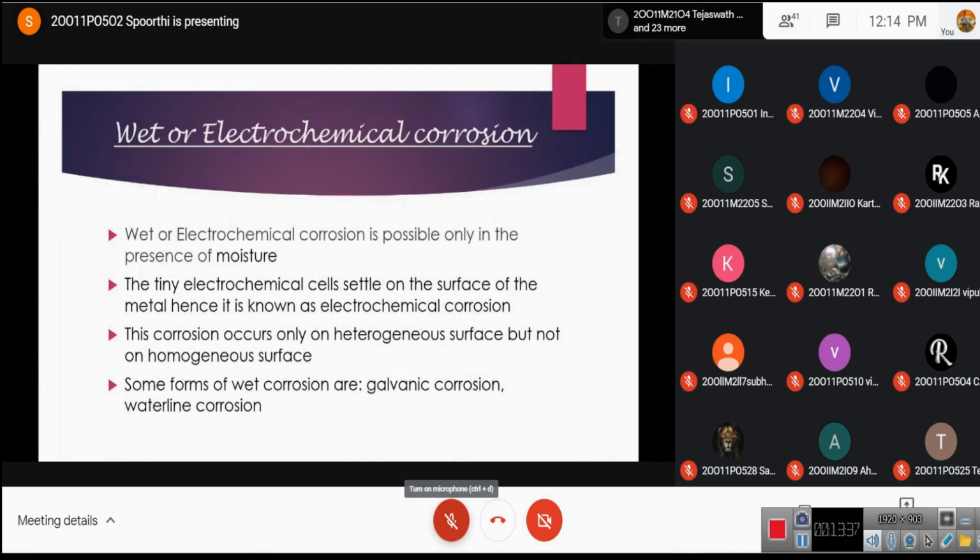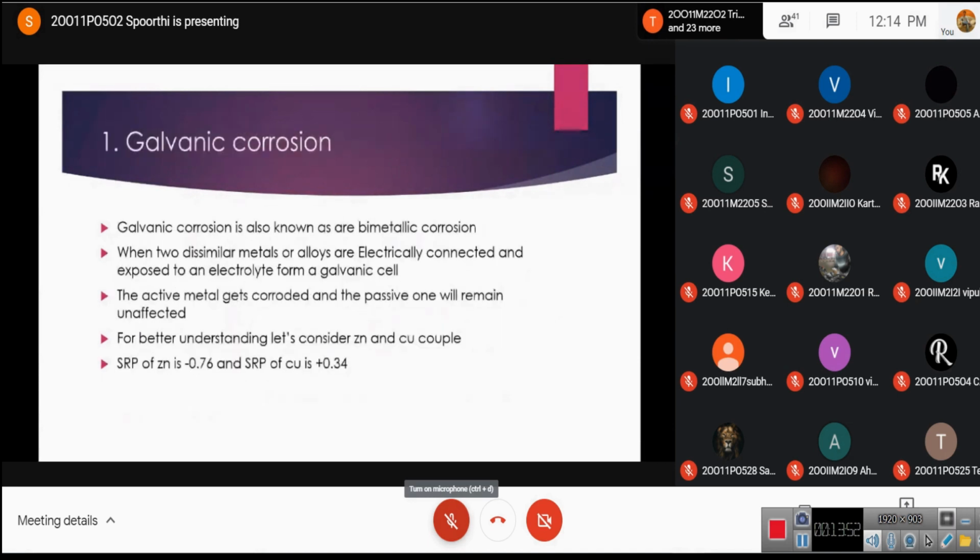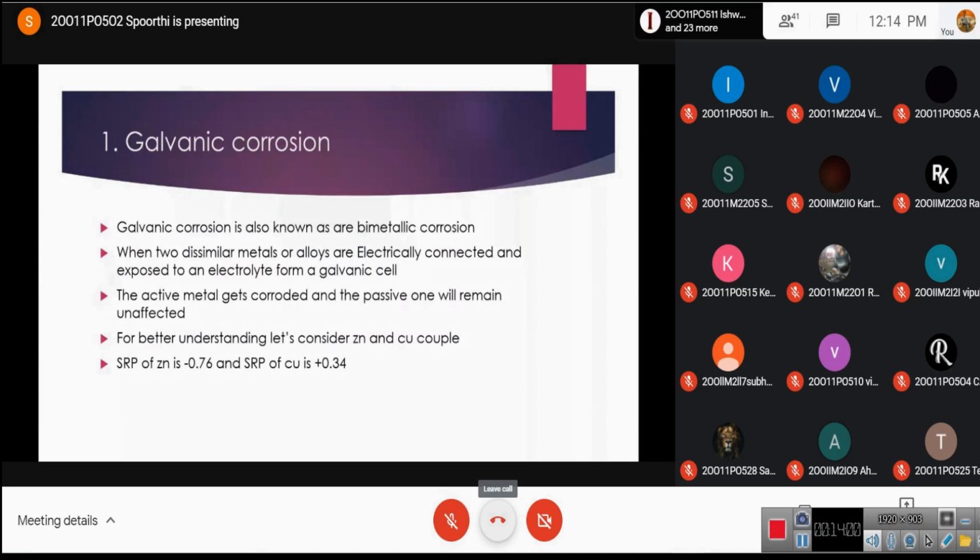Some forms of wet corrosion are galvanic corrosion and waterline corrosion, which we are going to learn in the next slides. Try to remember these points, which we will use in the next slides. And let's get into galvanic corrosion. Galvanic corrosion is also known as bimetallic corrosion. When two dissimilar metals or alloys are electrically connected and exposed to an electrolyte, a galvanic cell forms.